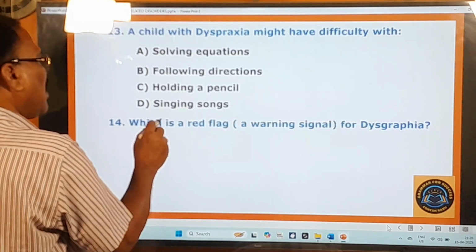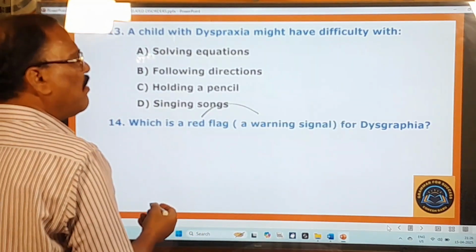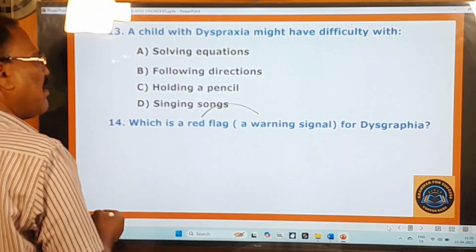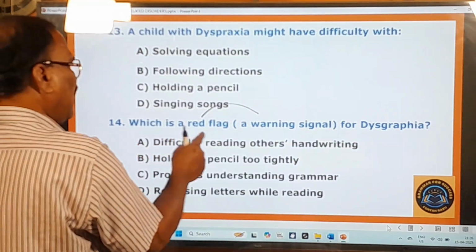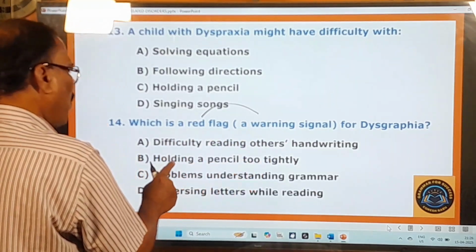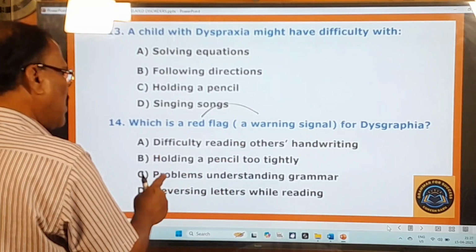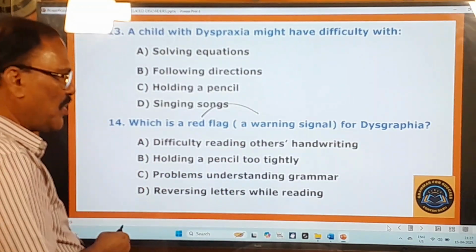14th question. Which is a red flag? Red flag, in other words, a warning signal. You know very well. For dysgraphia, what is the red flag for dysgraphia? So here are the options given. Difficulty reading others' handwriting, holding a pencil too tightly, problems understanding grammar, reversing letters while reading. So these are the options. You move on to other questions.